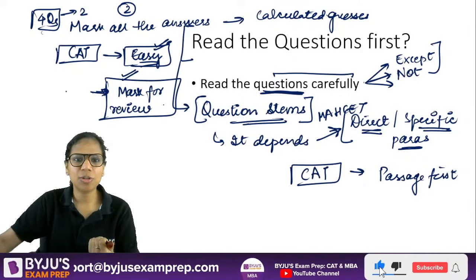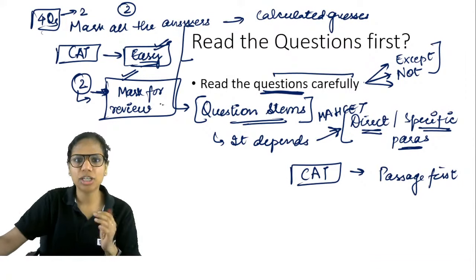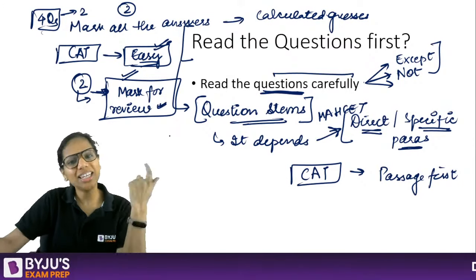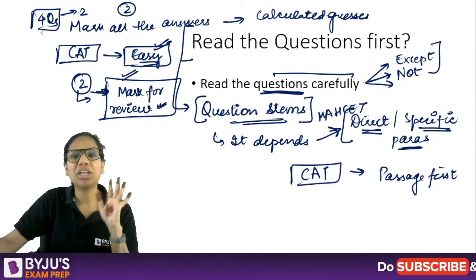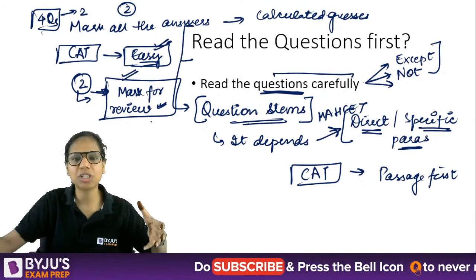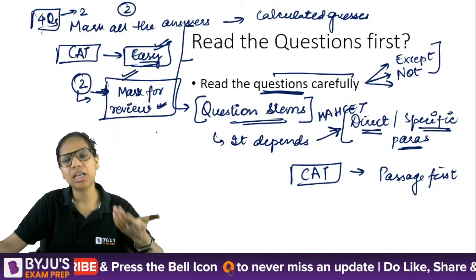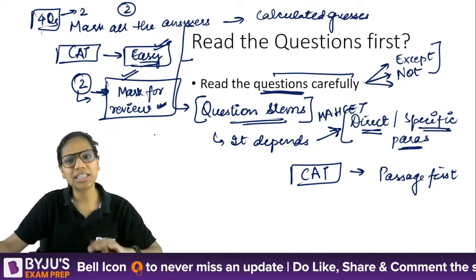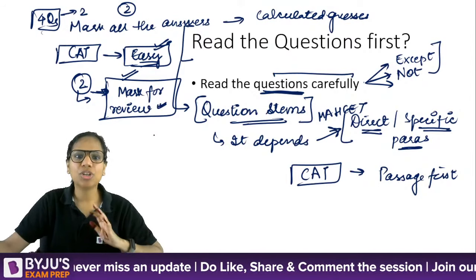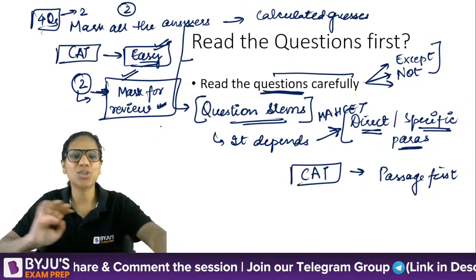If you're able to narrow down to 2 options, then you can mark one of these 2 and mark it for review. Later on, revisit them and make a final choice whether you're going to attempt it or not. If with a fresh perspective you're able to see that this option seems more appropriate, definitely mark it. Otherwise, leave it, because when there is negative marking, we should not make wild guesses. That never works.